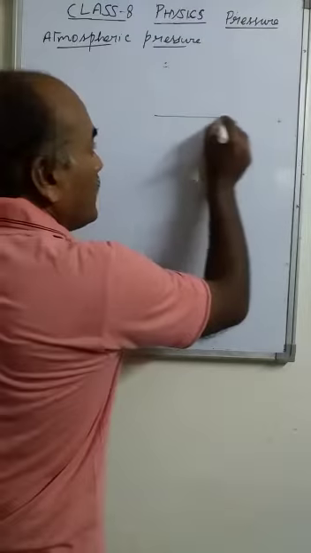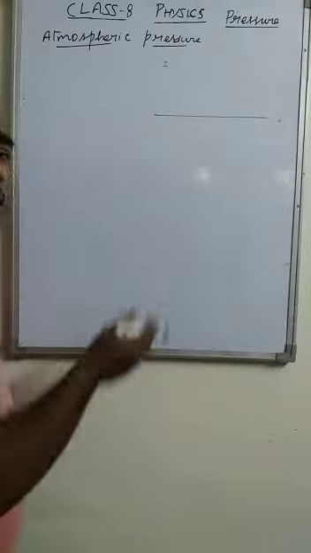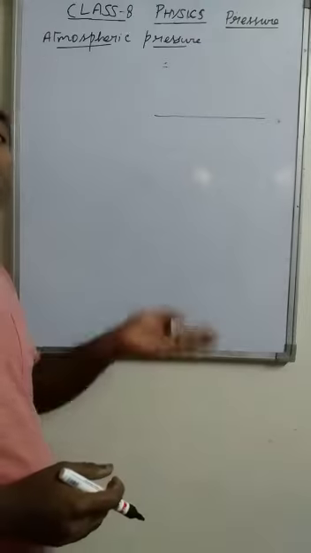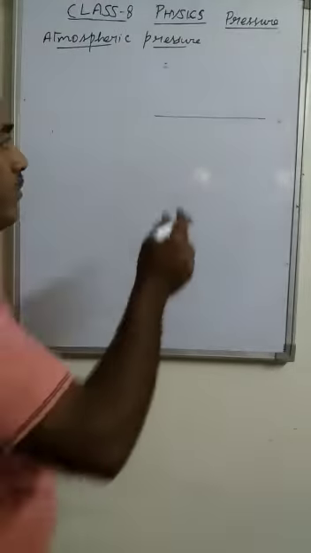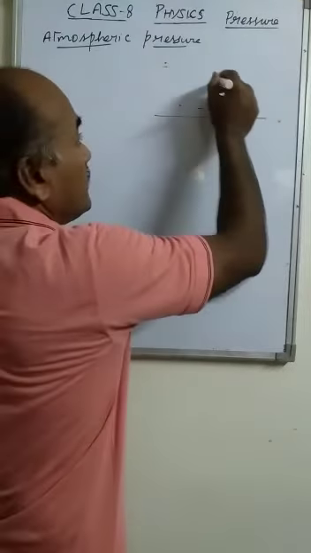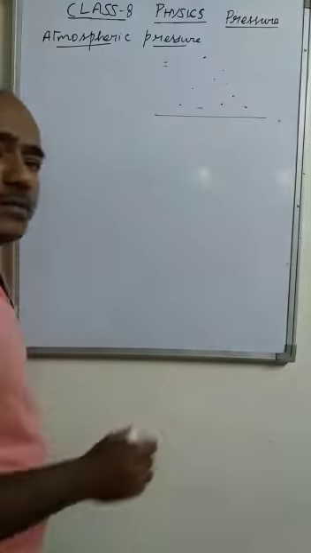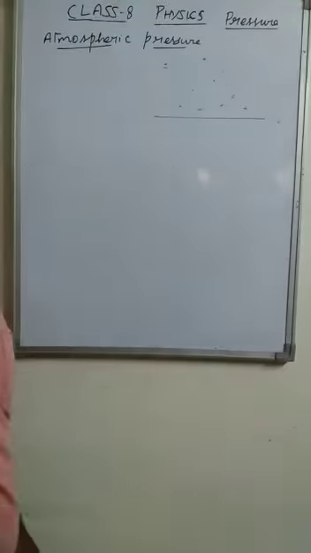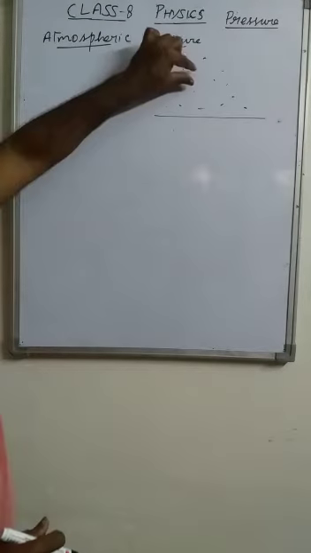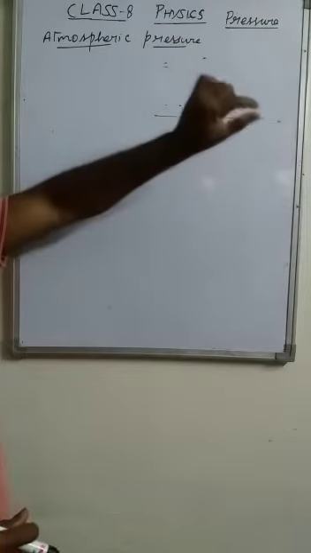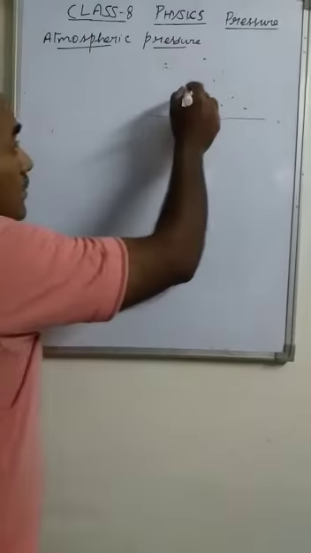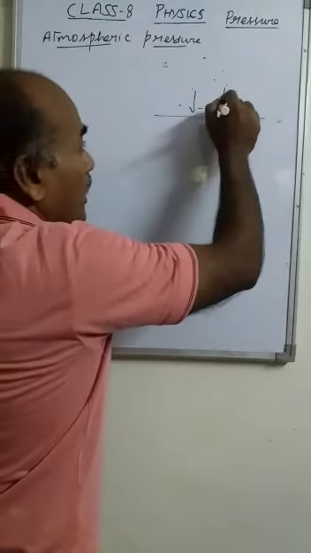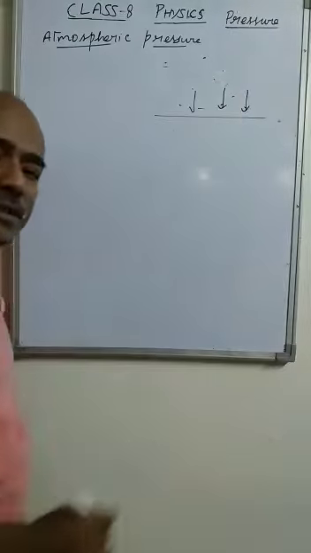This is the earth surface. Above this earth surface the air particles are filled in the space up to a certain height, and that air present in the atmosphere exerts pressure on everything on the earth surface.